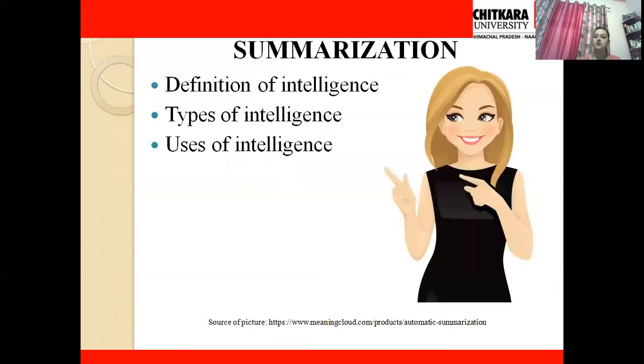So this is all about today's presentation. In today's presentation, we have seen the definition of intelligence. Then we have seen the various types of intelligence, where we saw intelligence according to the triarchic theory, then intelligence according to the multiple intelligence theory. Then we learned about the uses of intelligence, how intelligence can be used to select candidates, to promote candidates, or for research work. So this was all about today's presentation.